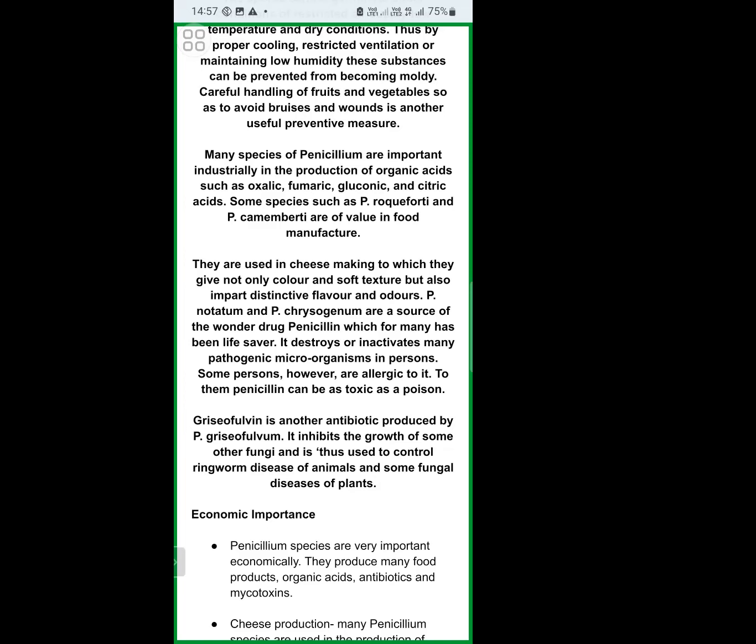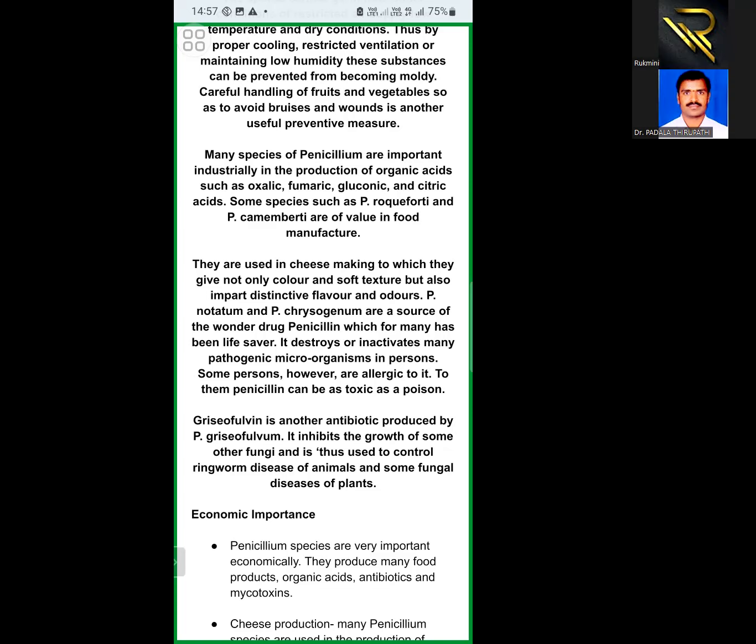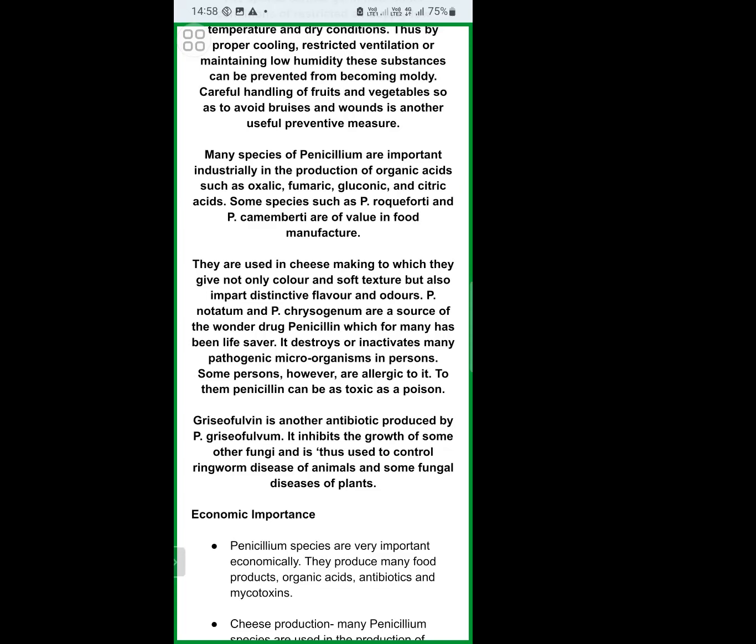The most commonly used species for these organic acids are Penicillium purpurogenum, Penicillium digitatum, and Penicillium glaucum. These species are extensively used in the industries for large scale production of commercially important organic acids.